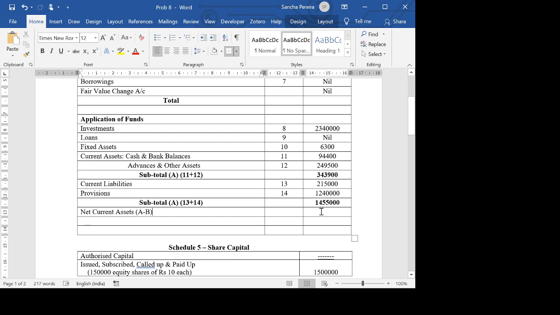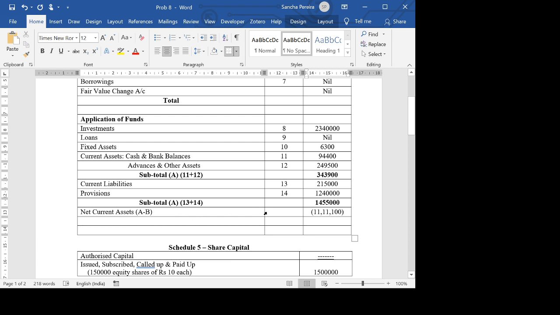So when I'm getting the difference, that's 14,55,000 minus 3,43,900, the amount that I get is 11 lakhs 11,100, and I'm going to put this in brackets. Why am I putting this in brackets? Because this is a credit balance. We have adjusted these two figures, debit and credit, but the credit has been higher. Therefore, the balance that you end up with here is a credit balance.